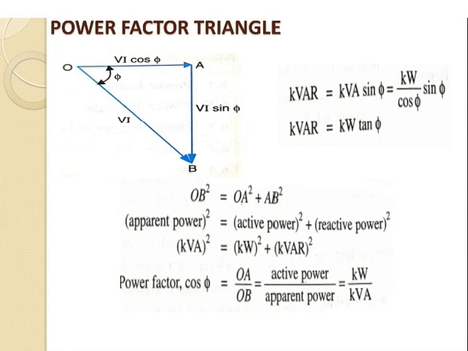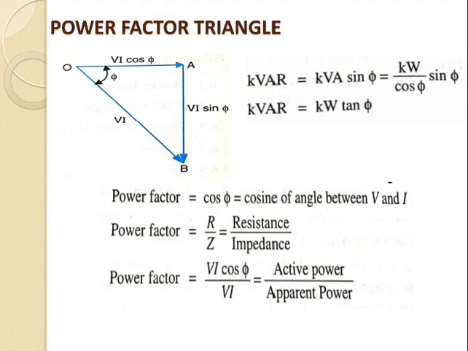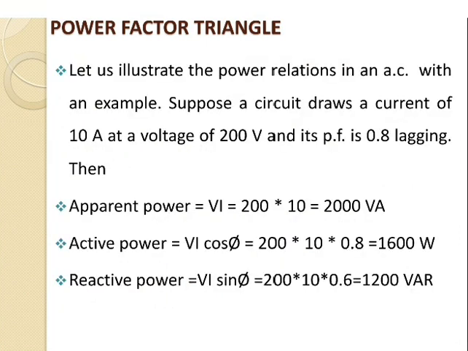So the power factor of this circuit can be defined as follows. The first one is the cosine of the angle between voltage and current. The second one is that the power factor cos phi is equal to R by Z, that is, the ratio of resistance to impedance. And the third definition is VI cos phi divided by VI, that is, the ratio of active power to apparent power. So this is regarding the power factor triangle.